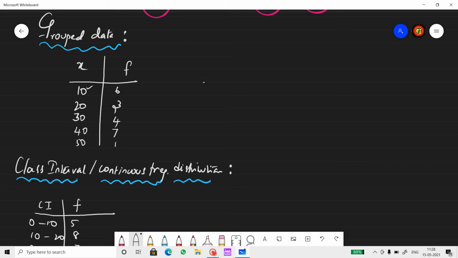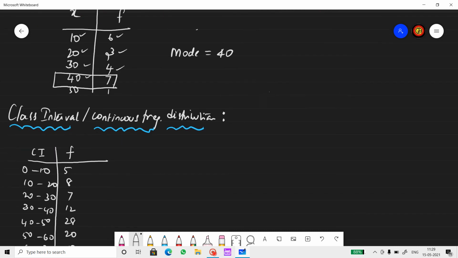So here 10 is repeated 6 times, 20 is repeated 3 times, 30 is repeated 4 times, 40 is repeated 7 times, and 50 is repeated just 1 time. So the number that has been repeated the maximum number of times is which one? 40, because it's been repeated 7 times. So let's highlight that. Mode equals 40. So you find the maximum value in the frequency, and the corresponding X value will be the mode value.